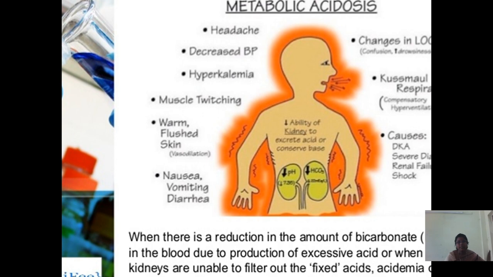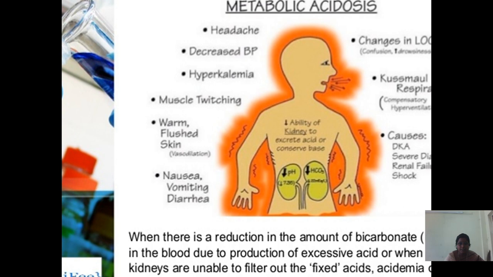These are the clinical manifestations of metabolic acidosis: headache, decreased blood pressure, hyperkalemia, muscle twitching, warm, flushed skin, nausea, vomiting, diarrhea, changes in level of consciousness, that is confusion and drowsiness. Kussmaul respiration means deep and rapid respiration. Causes are diabetic ketoacidosis, severe diarrhea, renal failure, shock.